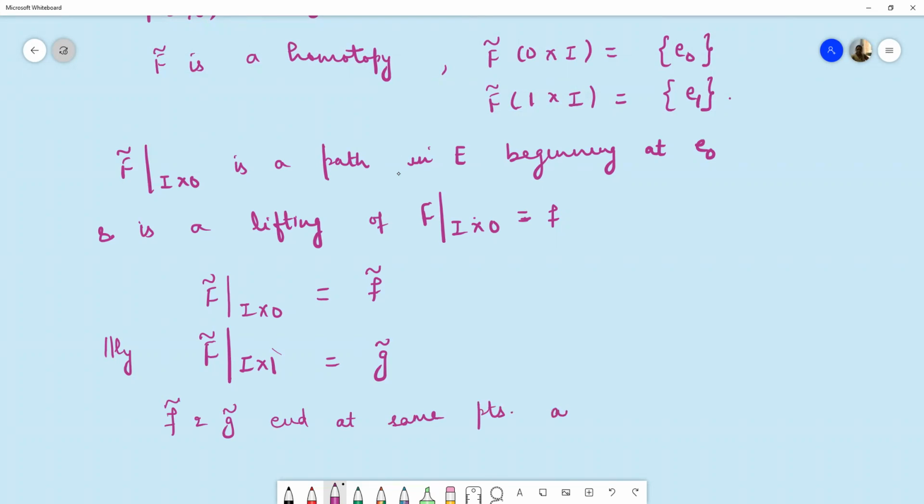And this F tilde is a homotopy between them.